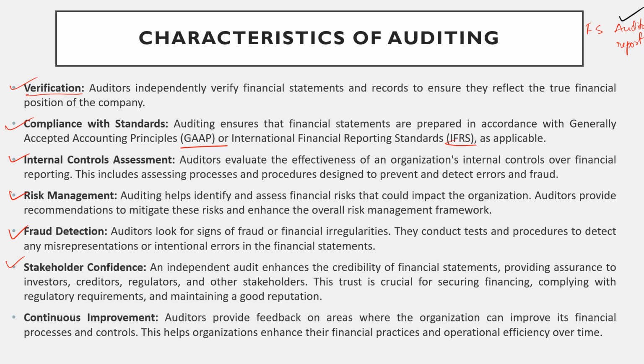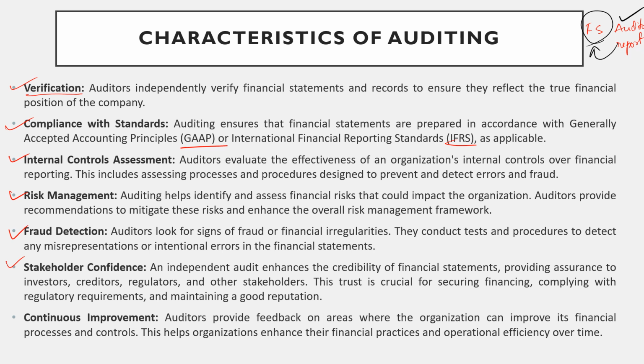So it will increase the confidence of the stakeholders, and also increase the credibility of the financial statement. The company is preparing the financial statement and an independent person comes to the company and checks whether the financial statement is correctly prepared.